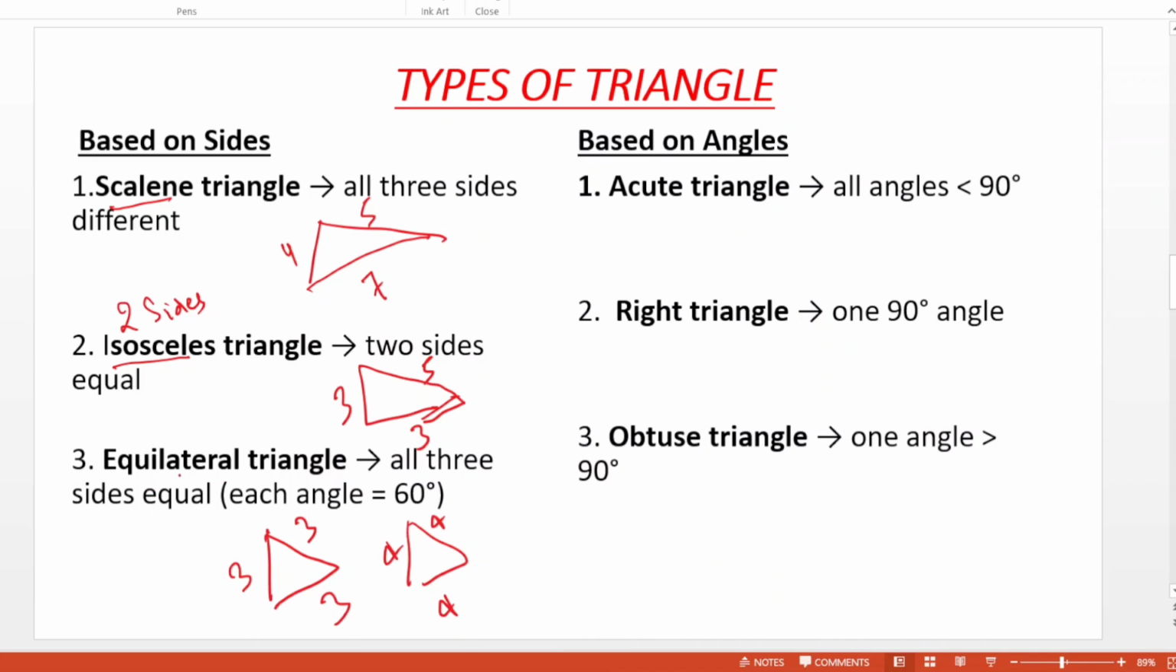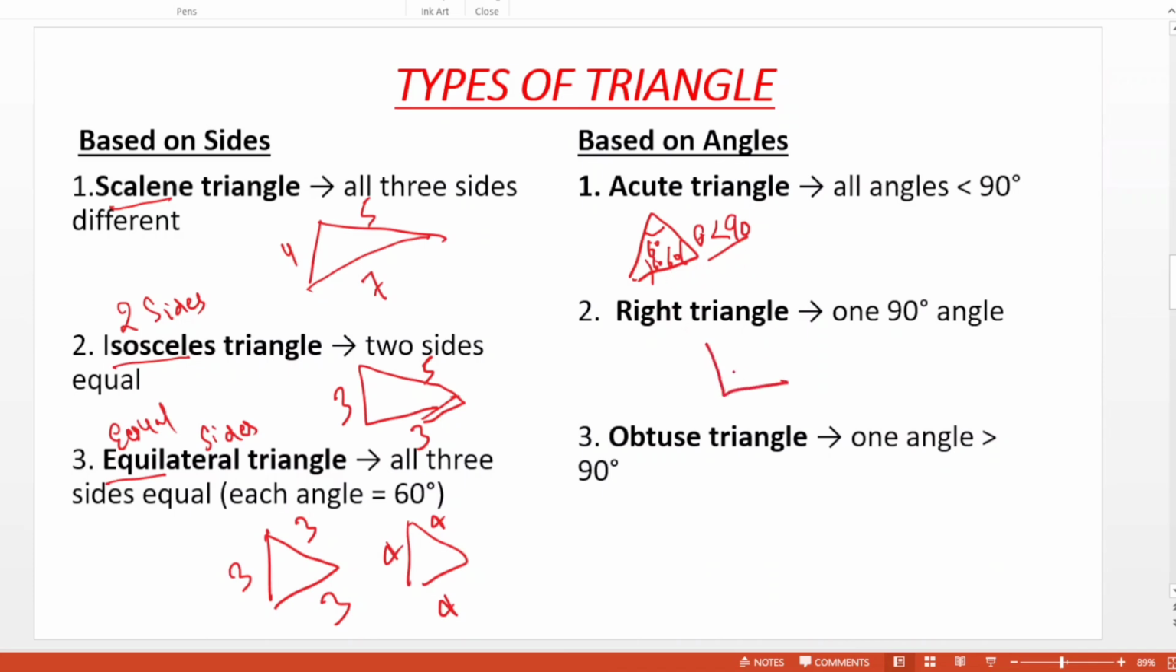Equilateral triangle means equi means equal and lateral means sides. Means all sides are equal. This is called equilateral triangle. Based on angles, there are also three types of triangle. First is acute angle, where all angle measurements are less than 90 degree. Just here 60, 60, 60, all angles. Then this is an acute angle triangle.